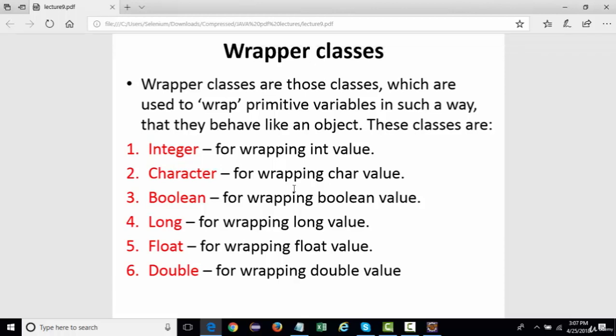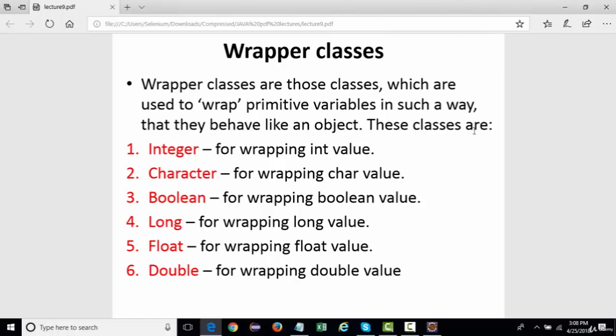If you are storing some int values, then you will be providing the Integer class. Similarly, if you are storing a float or a double value, you will be giving the class name Float or Double. So when you are storing integer values, the collection will accept these values in the form of an Integer object, because collections work on classes and objects.